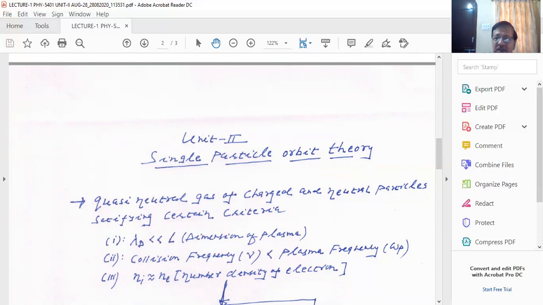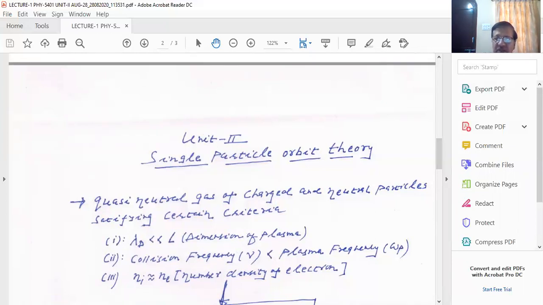I mean to say that there is no excess of positive charges at any point in plasma. There is no excess of negative charge in plasma. This condition is known as the condition for quasi-neutrality, and each charged particle of plasma is interacting with the other charged particle through the Coulombic forces.